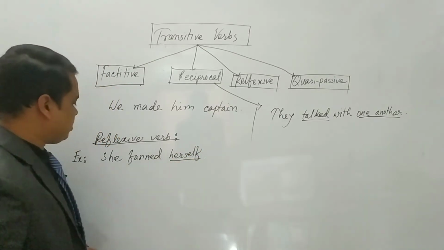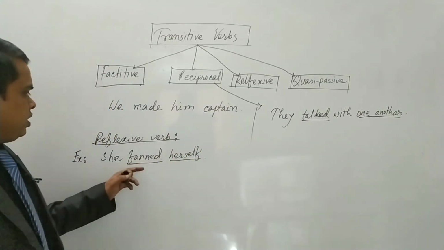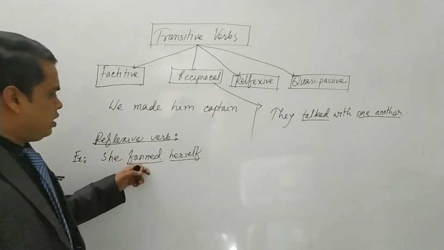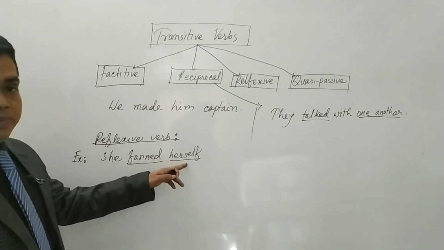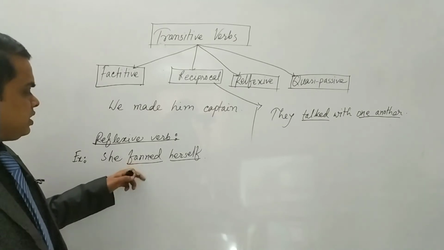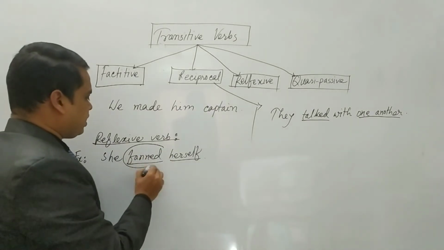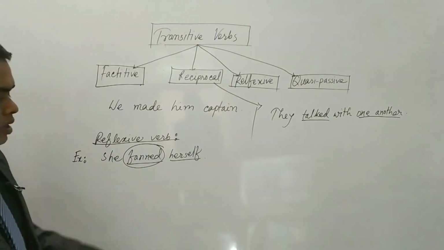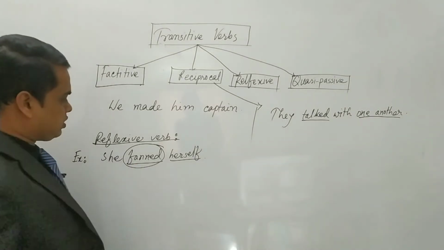This is a reflexive pronoun, and this verb is called a reflexive verb. Okay, dear students, this one is called a reflexive verb.